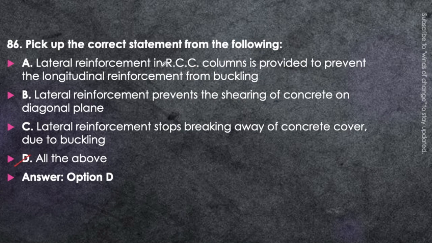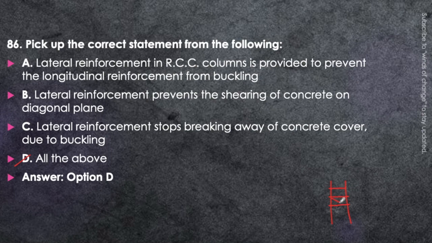First of all, the lateral reinforcement. Here all the statements are about the lateral reinforcement. Why do we provide it? Lateral reinforcement in RCC column is provided to prevent the longitudinal reinforcement from buckling. In case of the column, the longitudinal reinforcement, which is in the vertical direction, should not buckle, so that is why we use lateral reinforcement, to hold them in position. Now, lateral reinforcement prevents the shearing of concrete on the diagonal plane.